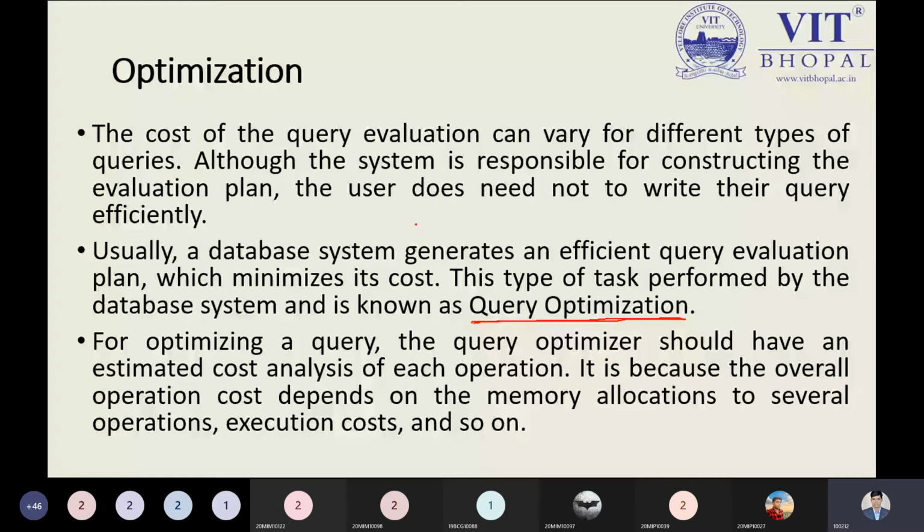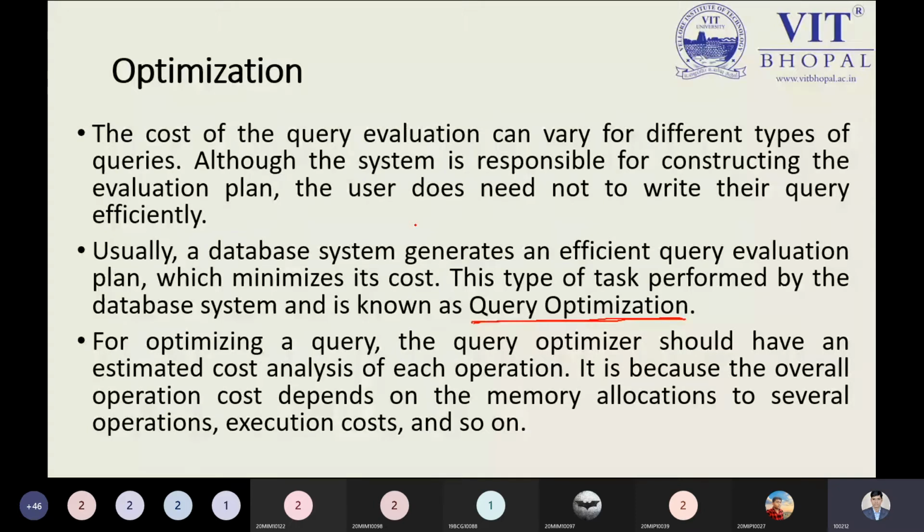You will try to minimize the time complexity, you have to deal with the time complexity in a very good manner. So estimated analysis we have to do inside our query optimization. The query optimizer will play an important role to analyze the cost of the query.